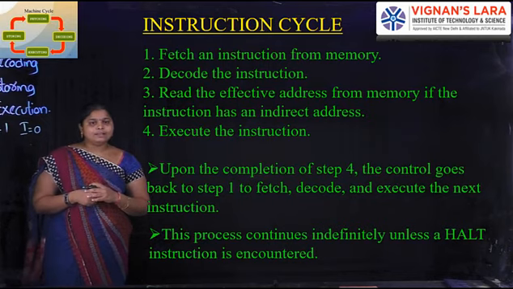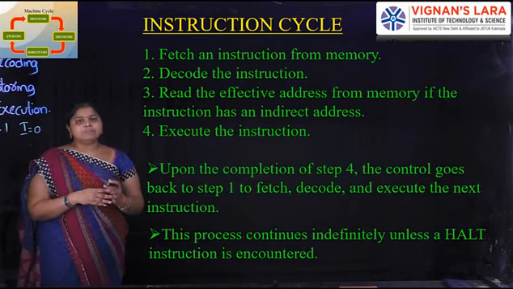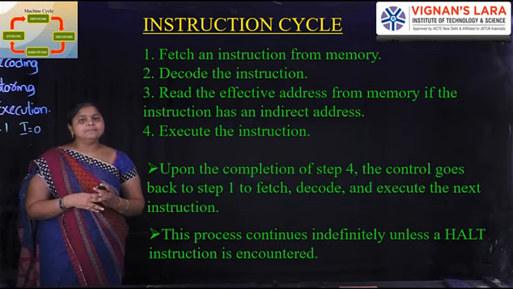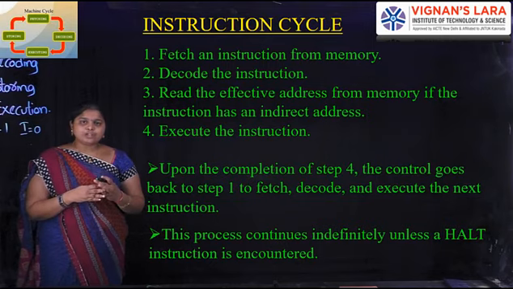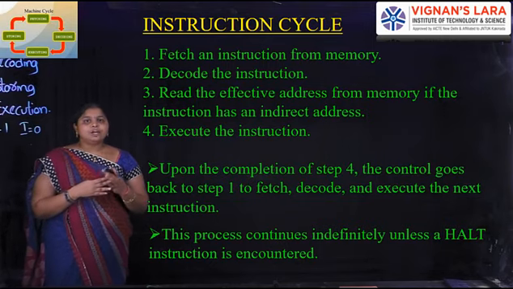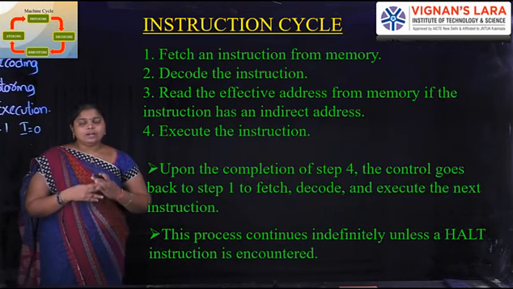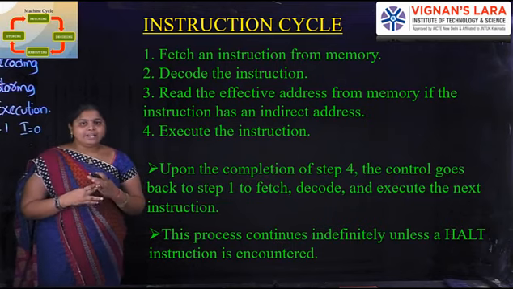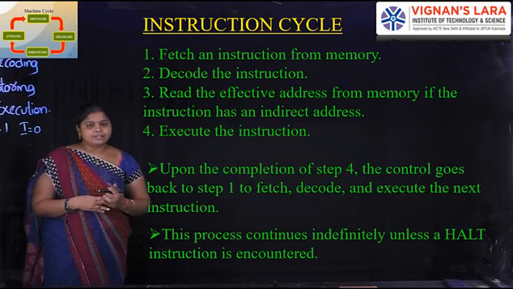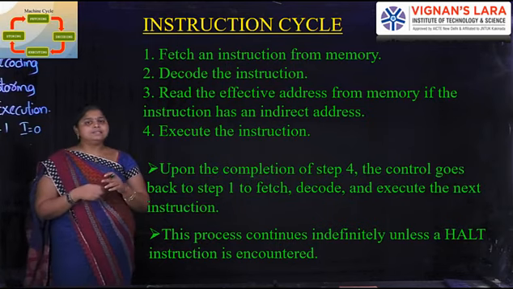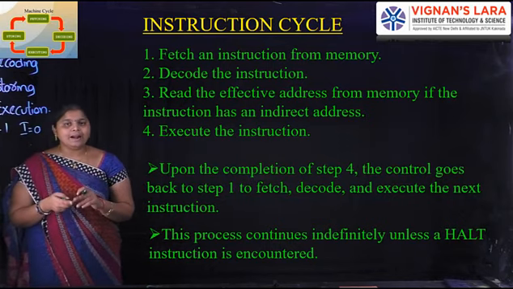Already we know the instruction format; its size is 16 bits, from 0 to 15. Bits 0 to 11 hold the address of the register. Next, bits 12 to 14 represent the opcode, whatever the operation may be. Next, I indicates whether it is a direct address or an indirect address. These are the 4 steps in the instruction cycle: fetching, decoding, reading the effective address and executing.